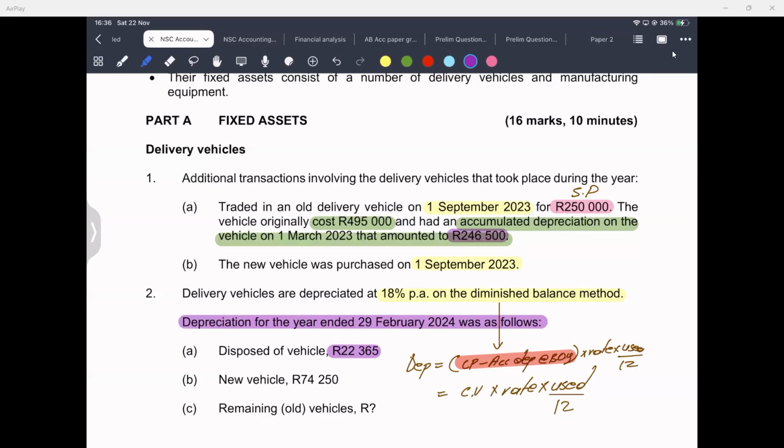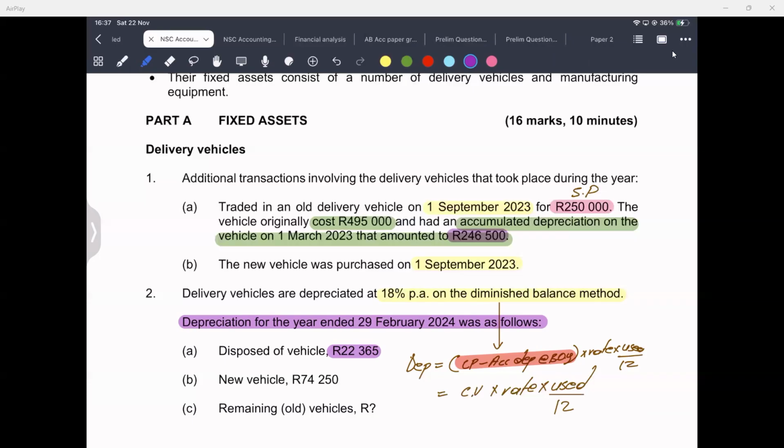22,365. But it should be easy to calculate carrying value at the beginning of the year. I mean, you've got the cost price, which is 495,000. You've got accumulated depreciation on the 1st of March, which is the beginning of the year 2023, which amounted to 246,500. So you just subtract those two to get your carrying value. To emphasize this, guys, carrying value is just cost minus accumulated depreciation. You got that? We good?